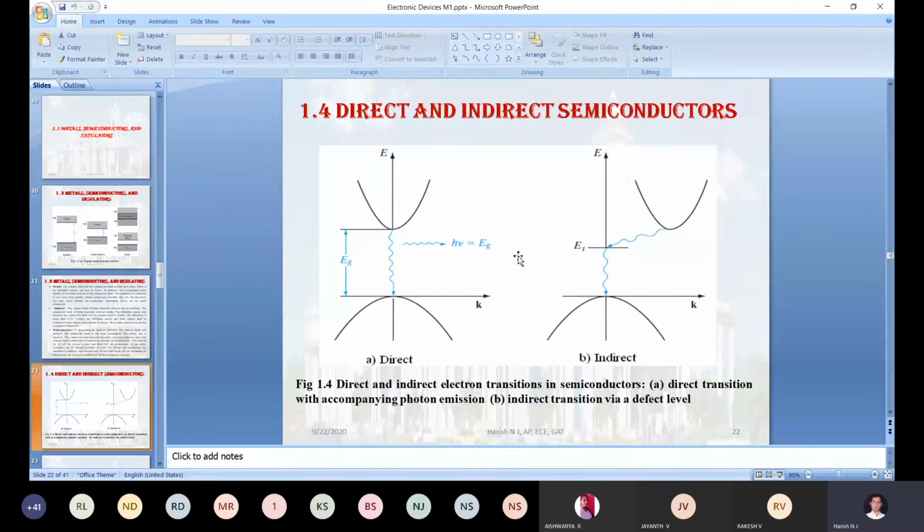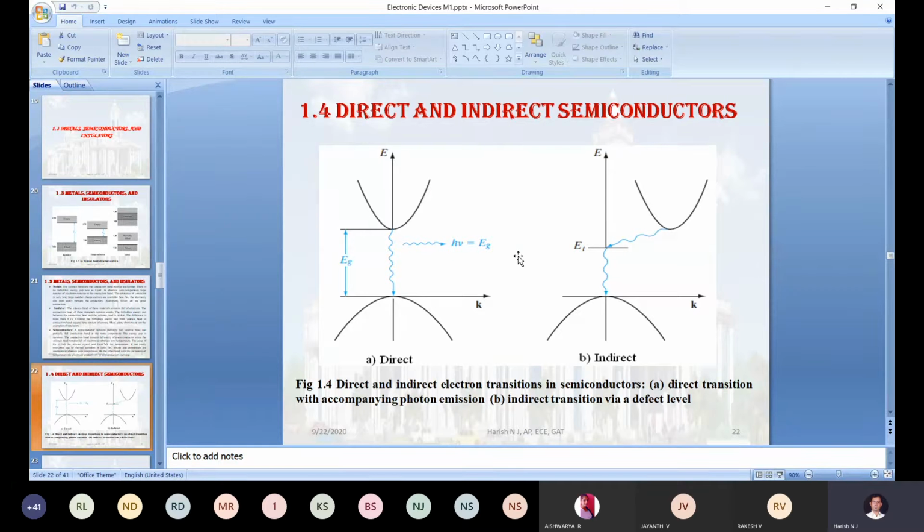Once again I will read out the energy gap of those elements. If you have a pen and paper with you, please make a note of that. For gallium arsenide, the energy gap is 1.43 electron volt. For gallium nitride, 3.4 electron volt. Gallium antimonide, 0.78 electron volt. Indium phosphide, 1.35 electron volt. Indium arsenide, 0.36 electron volt. Indium antimonide, 0.18 electron volt. All these come under the direct semiconductors.